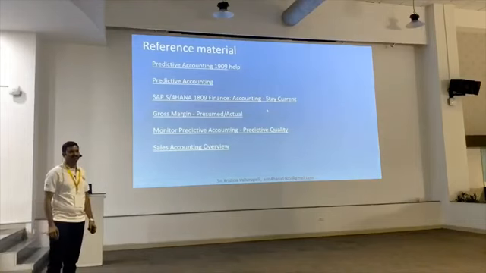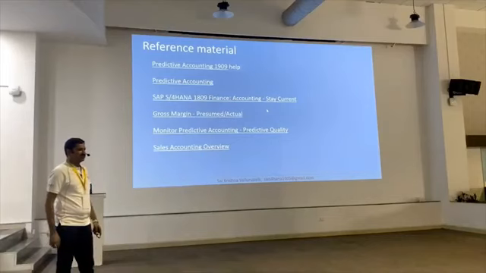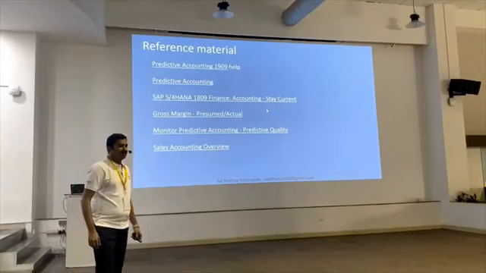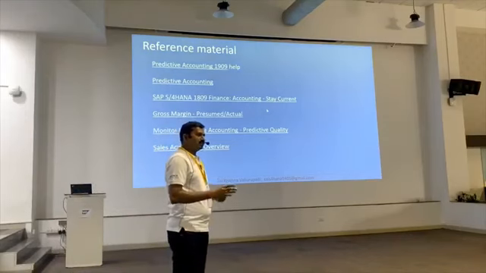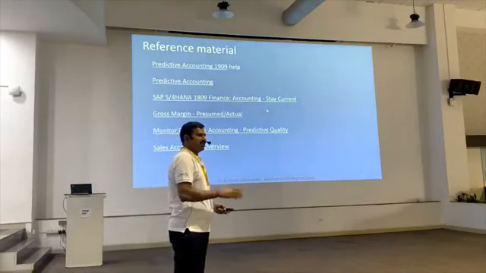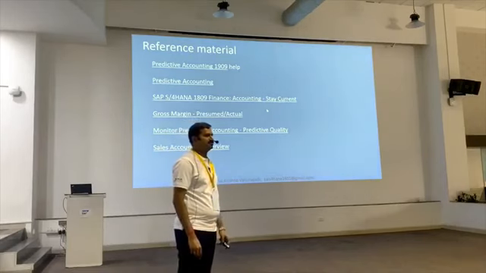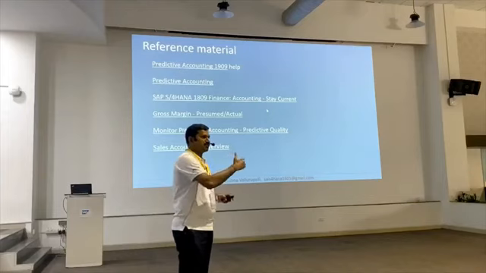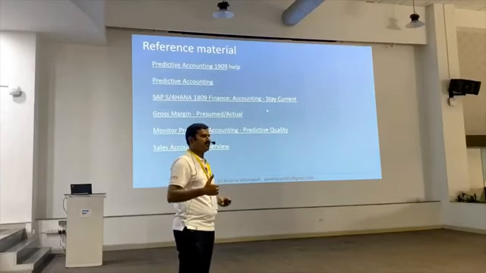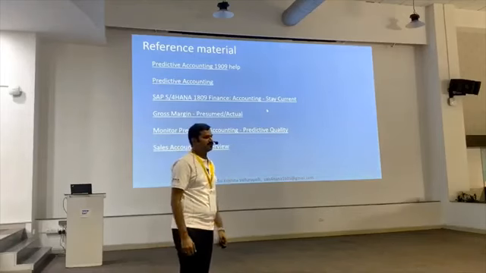Any questions? Yeah. During the update of the ledgers, will leading and non-leading update simultaneously? No. The predictive accounting updates only the extension ledger. Whenever you do the real business transactions like a delivery and billing, that will be updating the leading and non-leading. Because the extension ledger concept is based on the source ledger. So from the base ledger to the extension ledger it will be updating. From the extension ledger to the base ledger it will not be updating. It is one way.